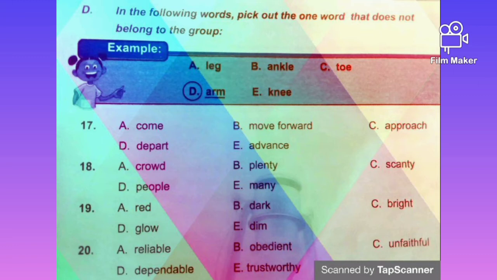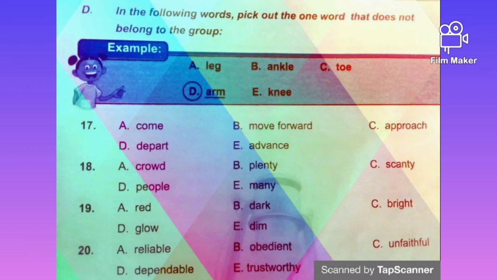18, we have A, crowd, B, plenty, C, scanty, D, people, E, many. So which of these is the odd word among the others? The answer is scanty, because crowd is many, plenty, many, people, many, more than one.